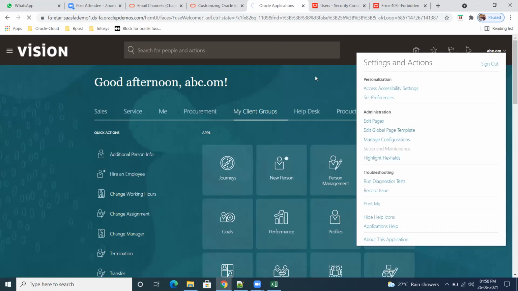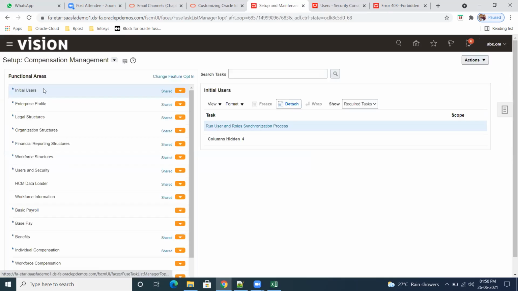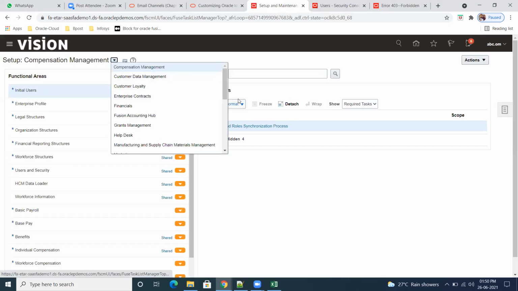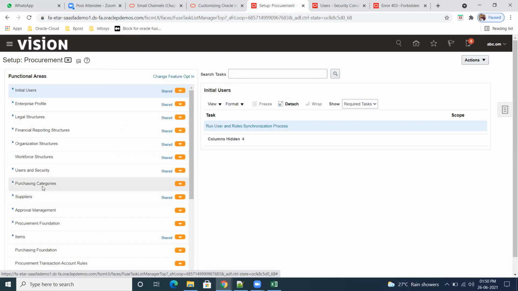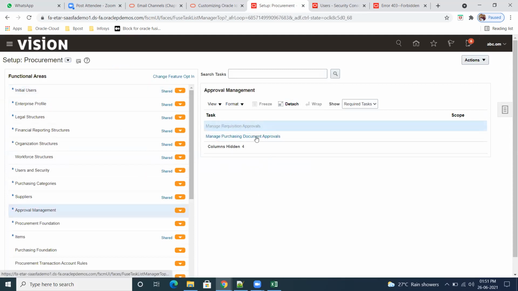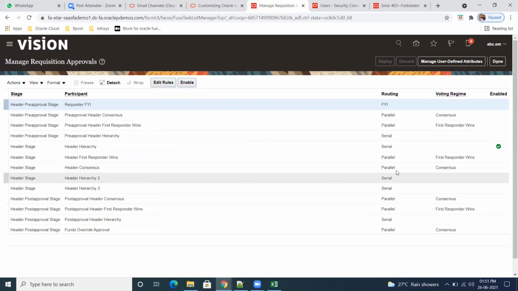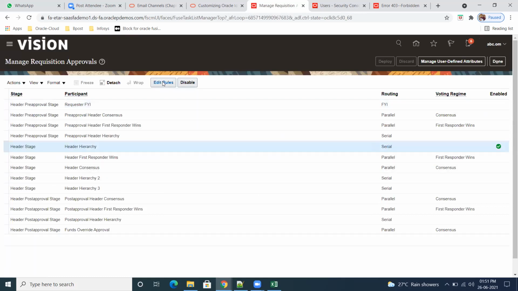Go to setup and maintenance. So after this will wind up. Position will see next class. Position supervisor. Requirement. Go to approval. Requisition. Select towards edit rule.